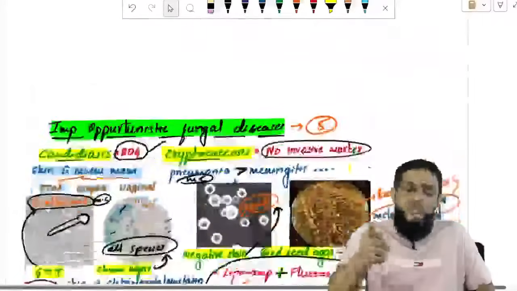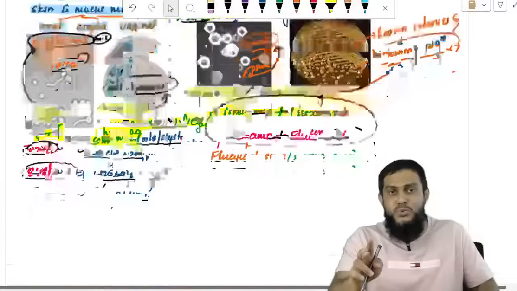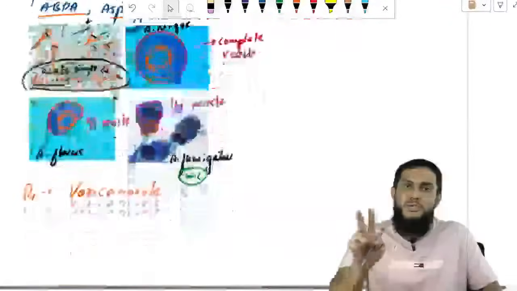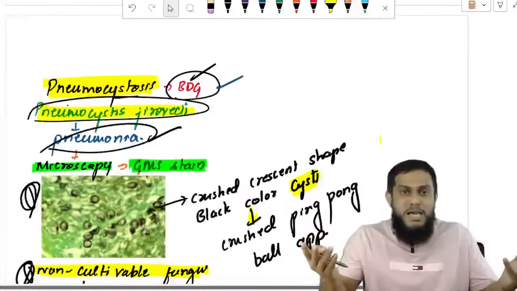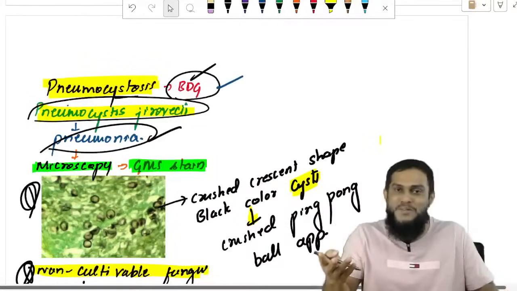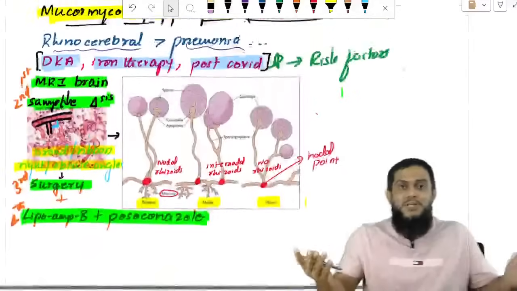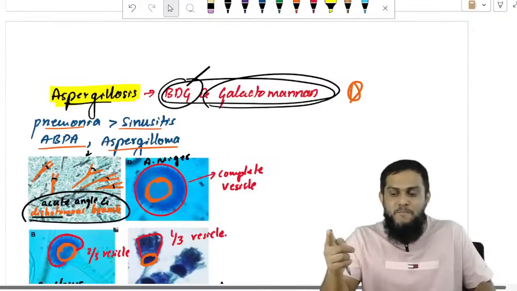Where do you see the invasive marker? Sir, the invasive marker is seen in candidiasis, not seen in cryptococcosis, seen in aspergillosis, not seen in mucormycosis, seen in pneumocystosis. Better to remember than a mnemonic cap. You will never forget. And which is the marker? BDG. And aspergillosis has two markers, BDG and galactomannan.